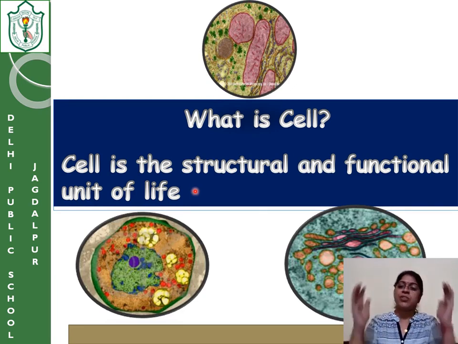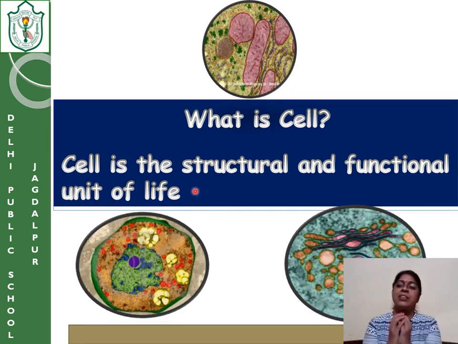The overall structure is given by the cell. Why? How? Because when a few similar cells join together, they give tissues. Similar tissues join together, and they form an organ. Like our hands are made up of some kind of cells joined together, then tissues have formed, then the muscles have formed, then the complete hand is formed. So it gives a basic structure of any living thing.